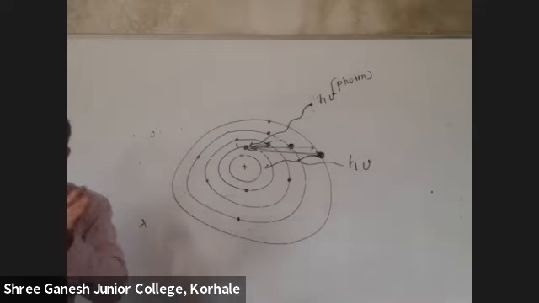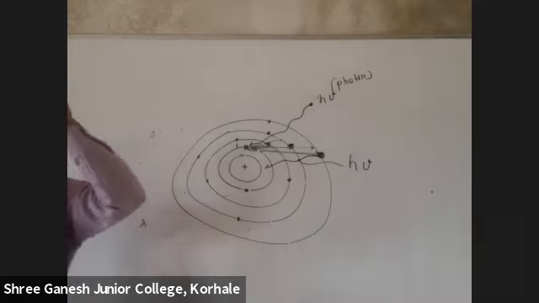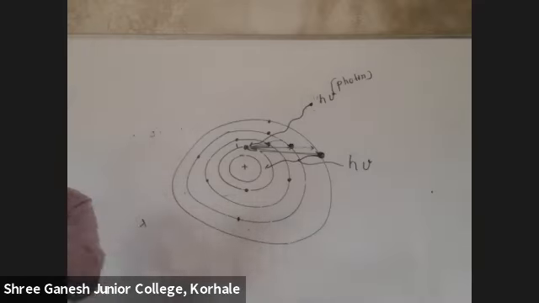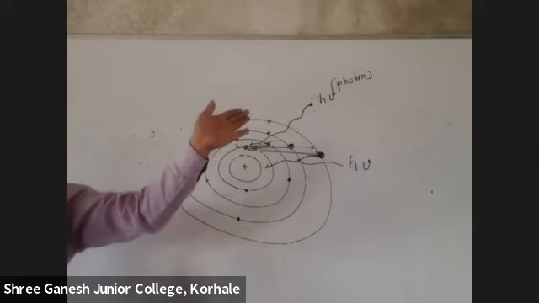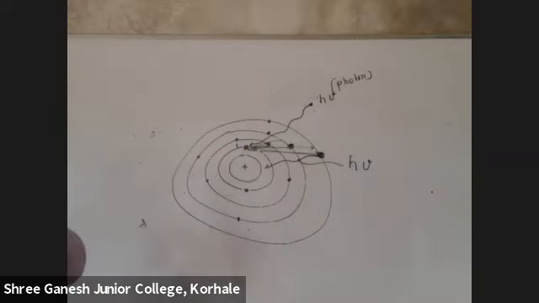Sometimes they say arrange it in increasing order, arrange it in decreasing order. You should understand that near the nucleus energy will always be less. If you go away from it, energy will increase. Got it? So these are the three main postulates, but three applications we need to see. What are the three applications?